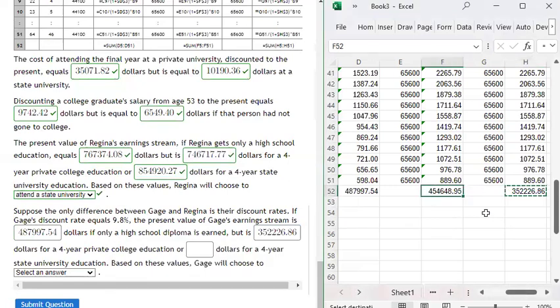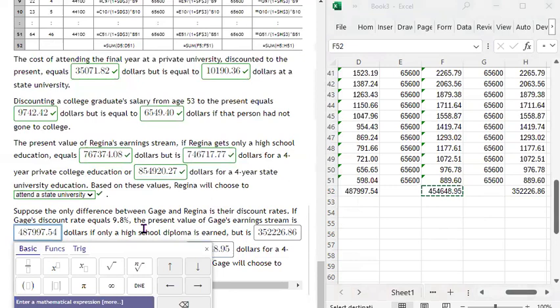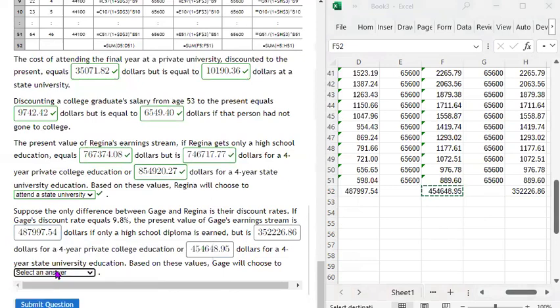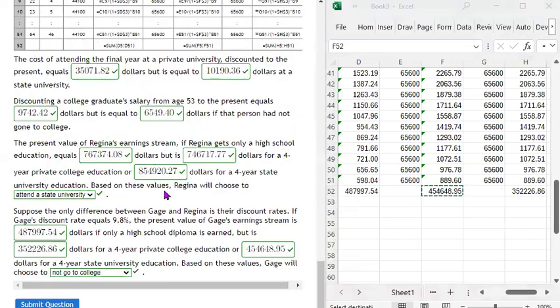And for a state university, it's this amount. And so this person, Gage, is going to choose just to go to high school, to not attend college. Awesome. Maybe this is what's going on with higher female enrollment rates than male enrollment rates in college.